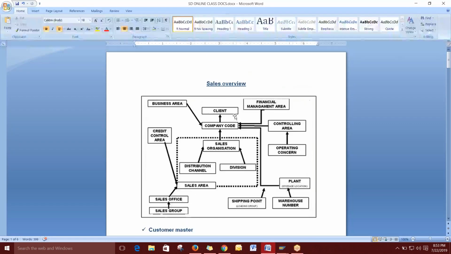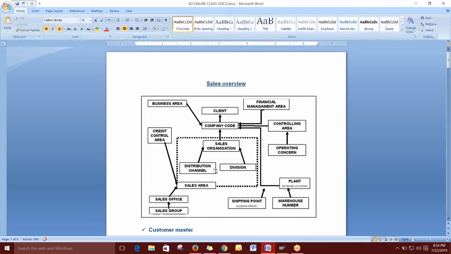First we can see the sales area: how to create it and how to assign it. We are not going to give any particular code or name for the sales area. The combination of sales organization, distribution channel and division is a sales area. When we combine all three in a single place, that is called a sales area. That's why we have dotted this.